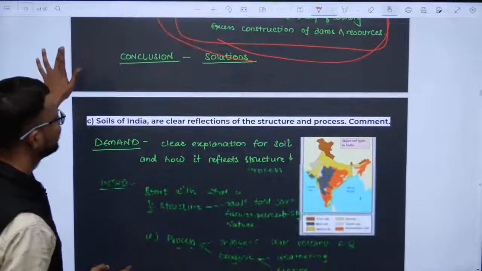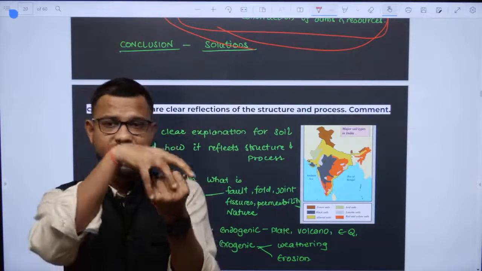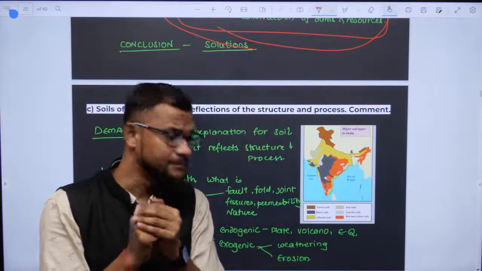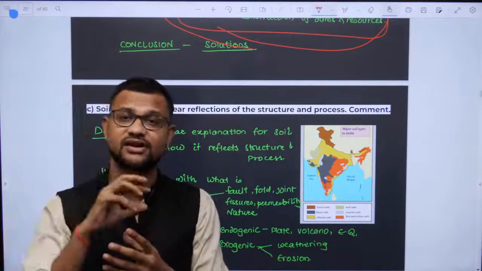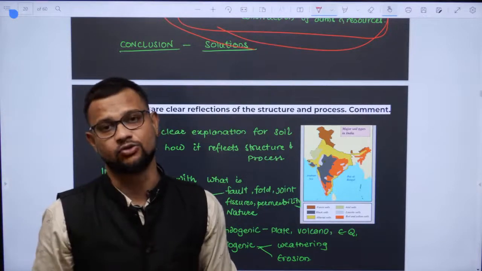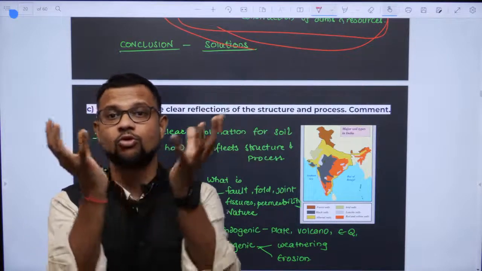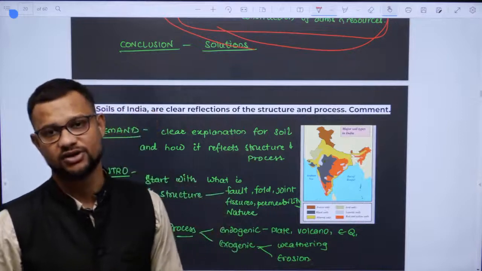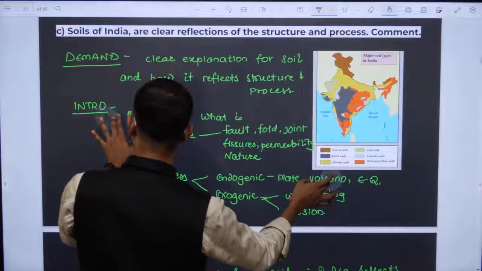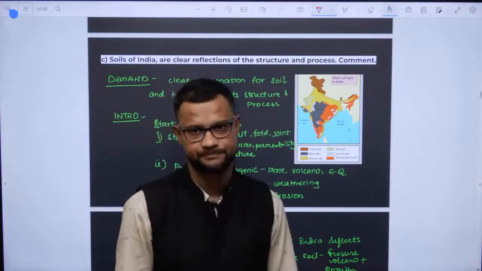Now what can we do? We have to deal on two fronts. The federal manner: friendly relations between the states, the Inter-State Council, Article 262. Then for water scarcity, write about the circular economy, recycling, and channel management, the channel morphology we discussed. It makes your answer more diverse and enriching. I know sometimes it becomes quite difficult to write so many things in the examination, but the more you write, believe me, the more marks you will get. Next question.